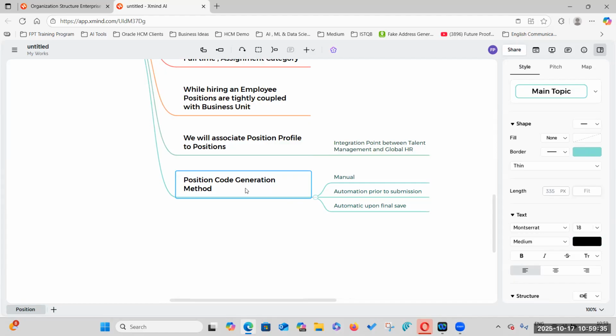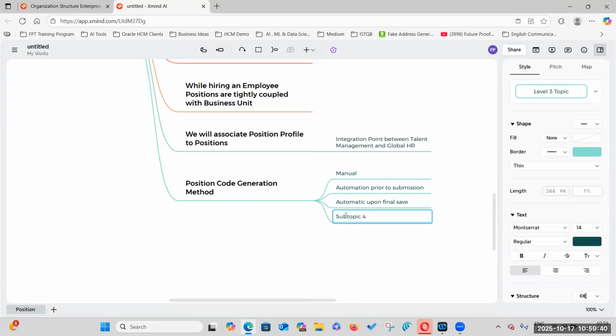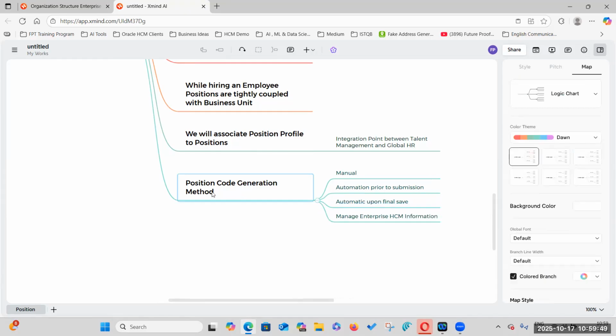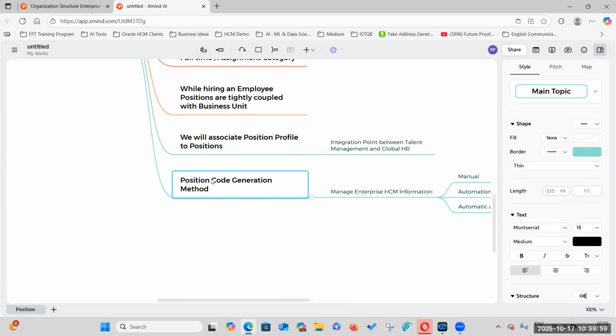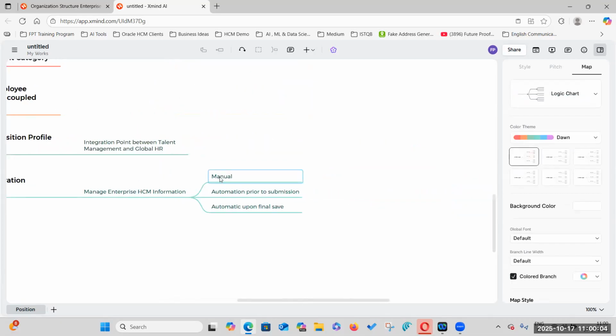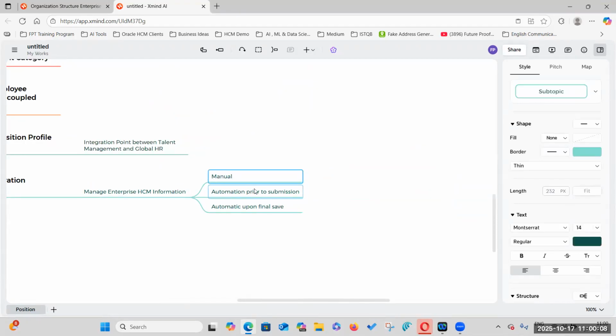Where do we set this position code generation method? In the Manage Enterprise HCM Information task. To update this, we need to go to the Manage Enterprise HCM Information task and change the settings: either manual, automatic prior to submission, or automatic upon final save.